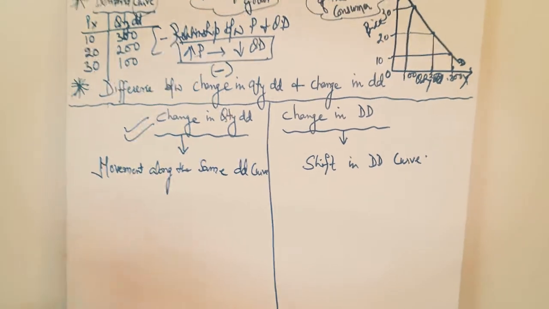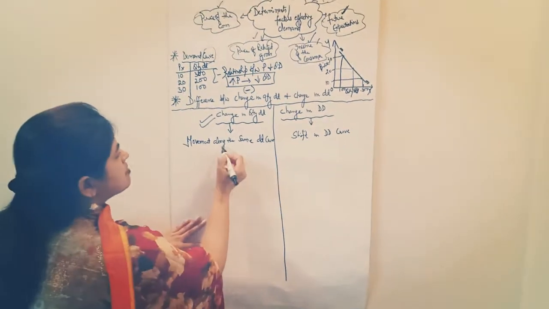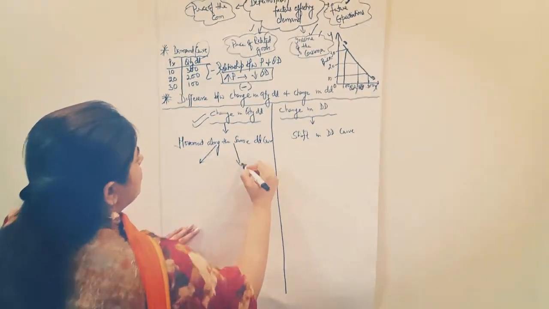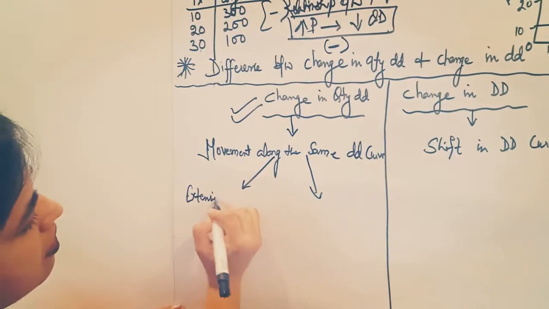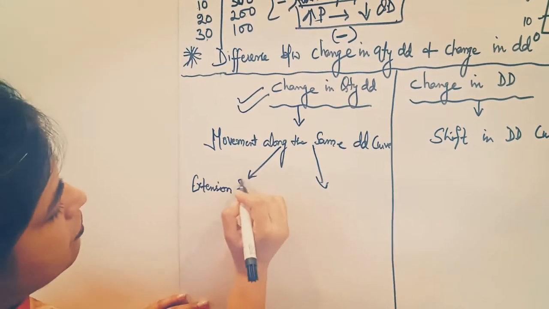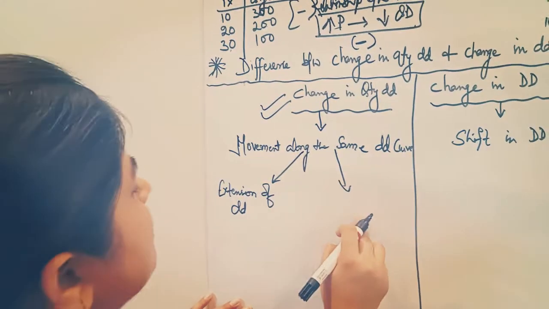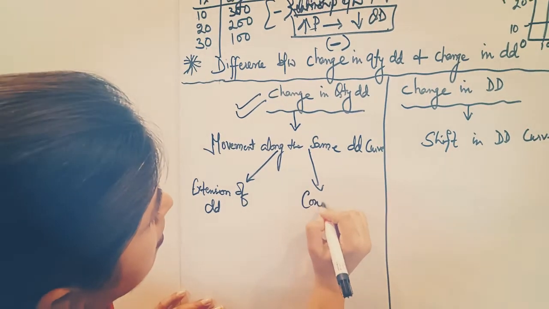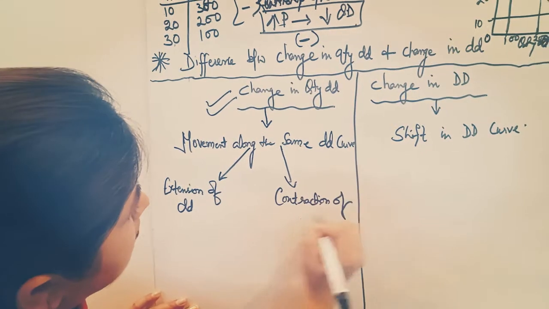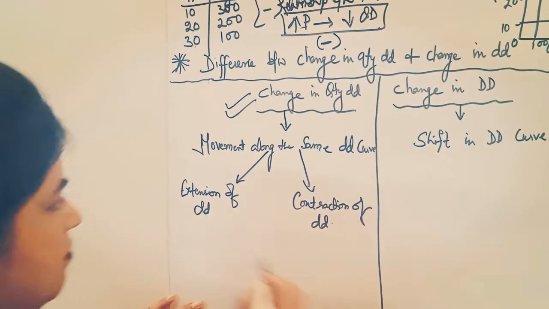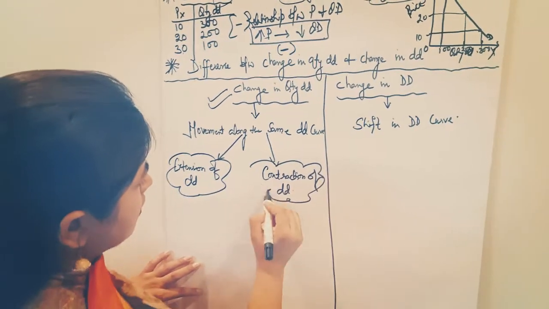Movement along the same demand curve is categorized again into two forms. First type is the extension of demand or expansion of demand, and second type is the contraction of demand.